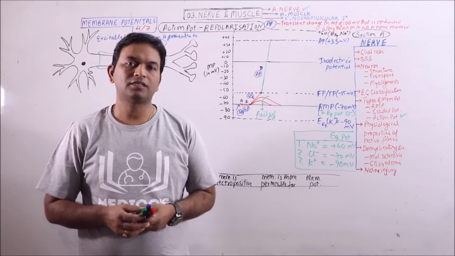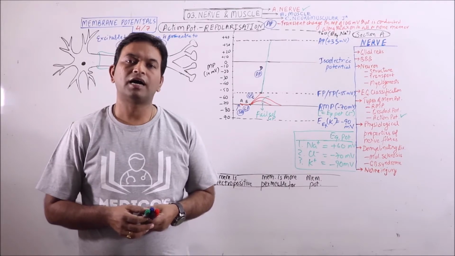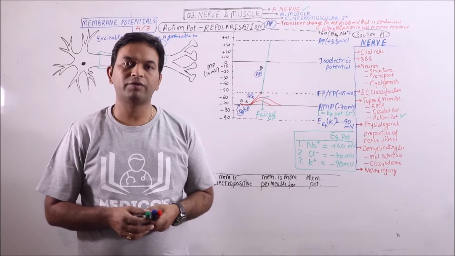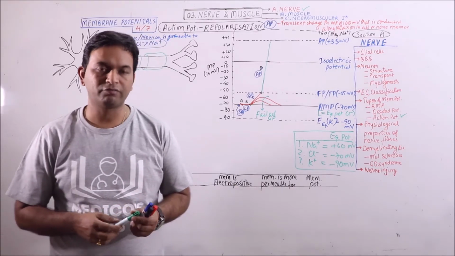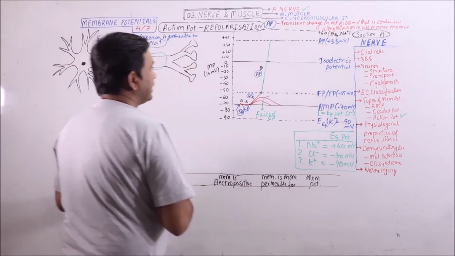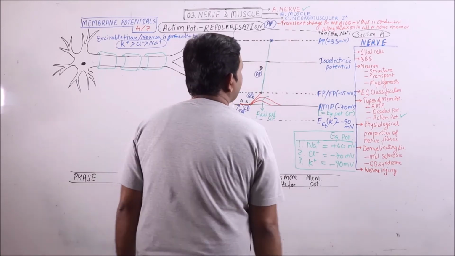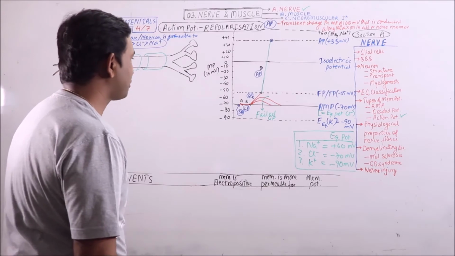This is my fourth lecture on membrane potentials in nerve fiber, and we are going to discuss the attainment of RMP, that is resting membrane potential, by the nerve fiber after reaching the action potential peak of plus 35 millivolts. In the previous lecture, we observed that at the end of the phase of depolarization, the peak value of plus 35 millivolts is reached, that is the action potential peak.